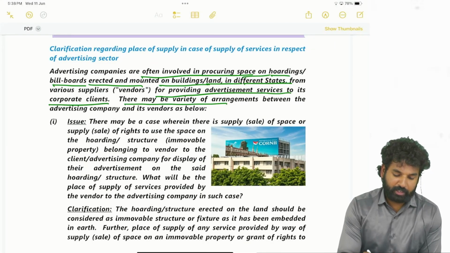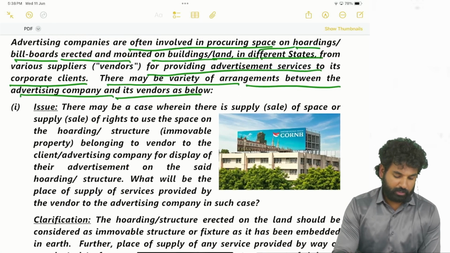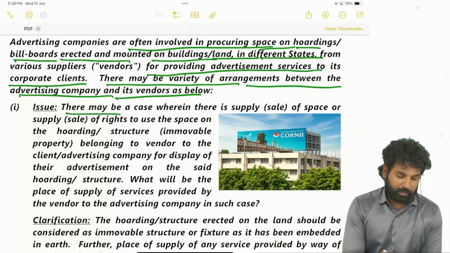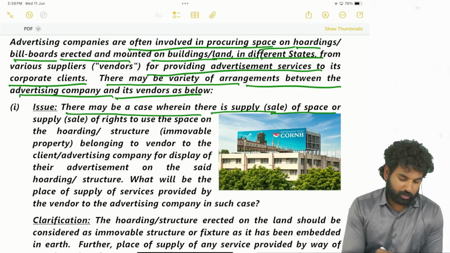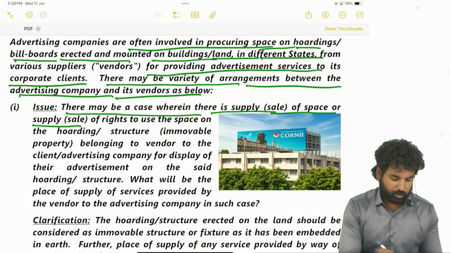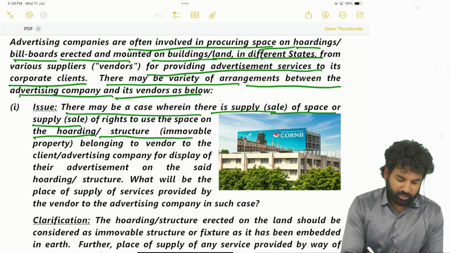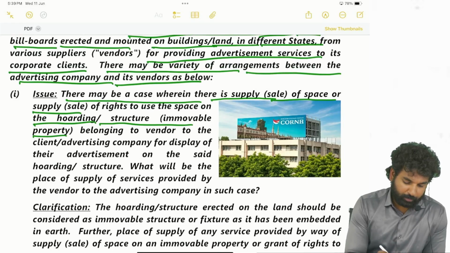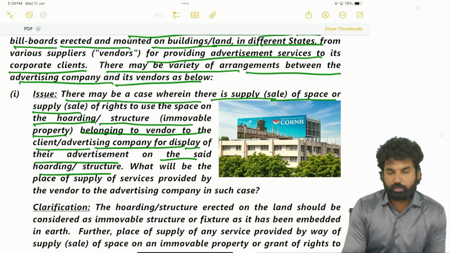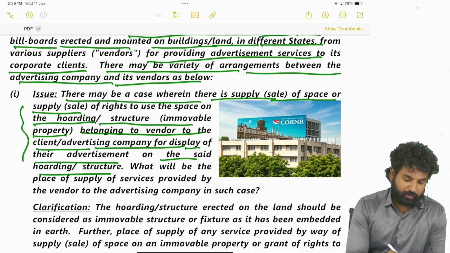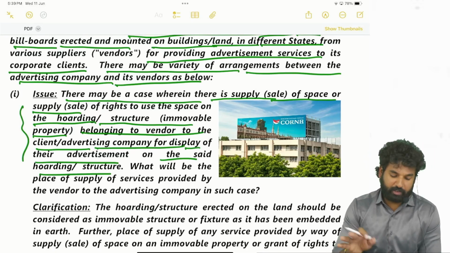There may be a variety of arrangements between the advertisement company and its vendors, as below. The issue is, there may be a case wherein there is a supply, that is, sale of space or sale of rights to use the space on the hoarding or structure or immovable property belonging to the vendor, to the client or advertisement company for display of their advertisement on the said hoarding or structure. So that means there is an agreement between the vendor and the advertisement company.